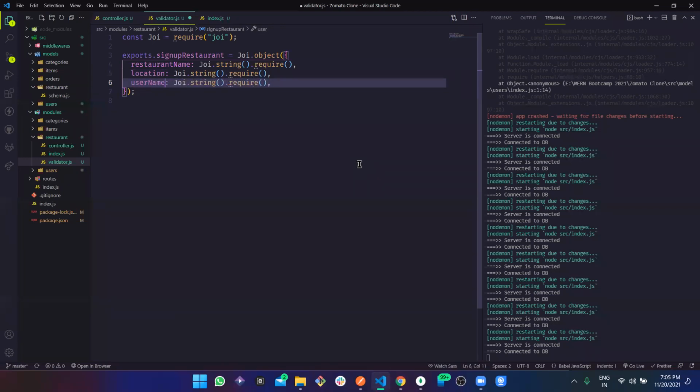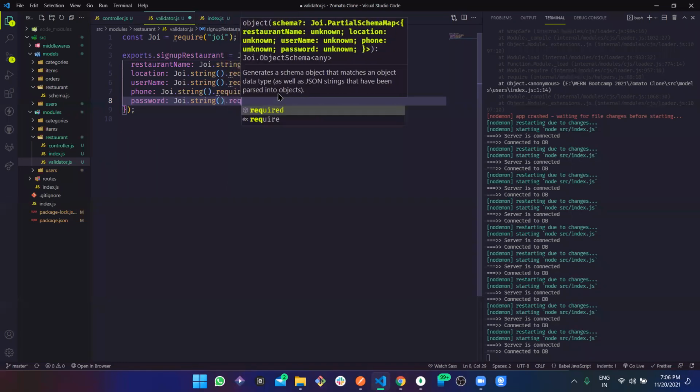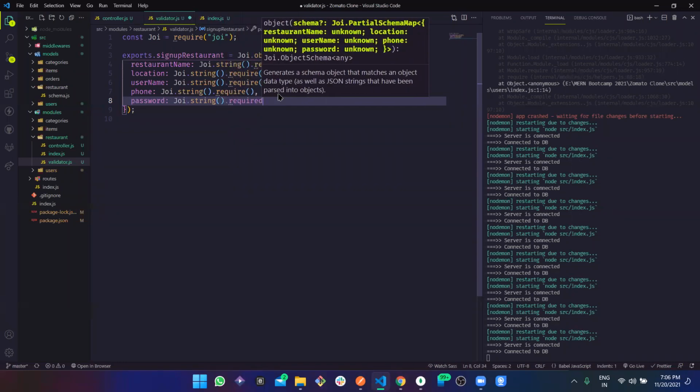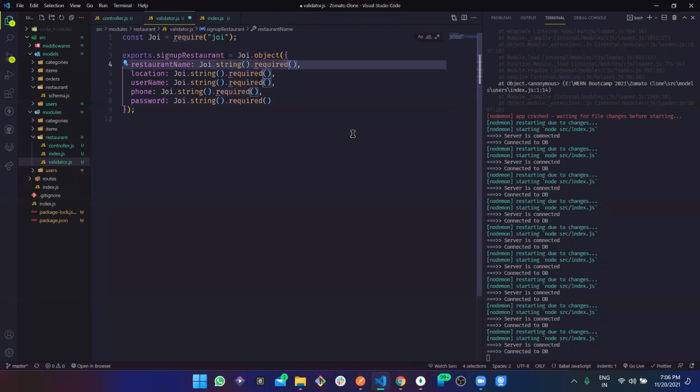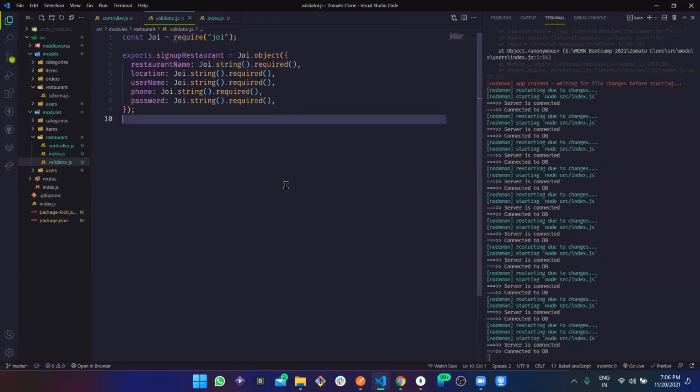So username, and then phone, and password. Which is going to be again the same thing. I should have copy pasted, but it's fine. Required. Of course, required is not there, required is there. Perfect.